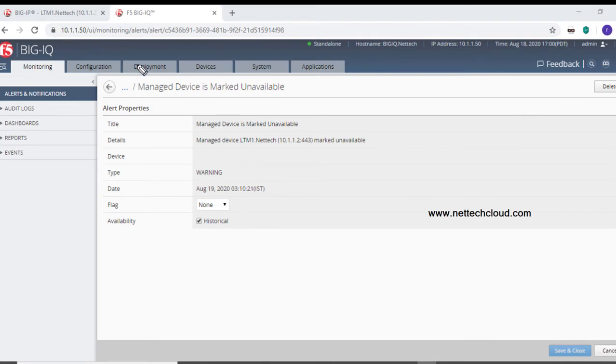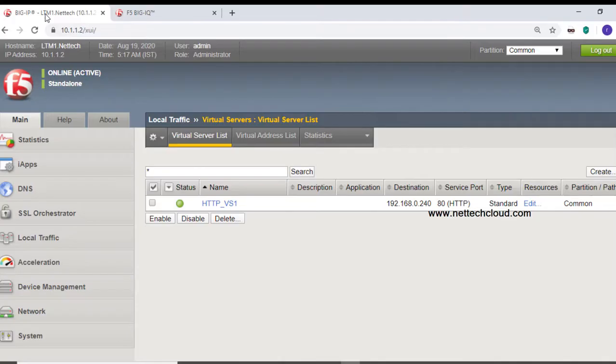All right, so there are two devices here. One is Big IQ, already licensed, and the management interface IP is 10.1.1.50. And if I go to this other appliance here, it's a standalone F5 Big IP, just provisioned with the LTM module. The management interface IP is 10.1.1.2, and it already has one virtual server object created here, HTTP underscore virtual server 1, and the IP address is 240.